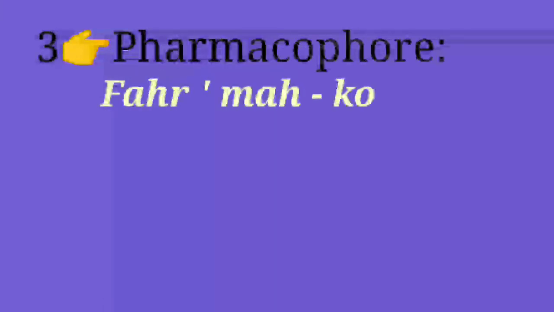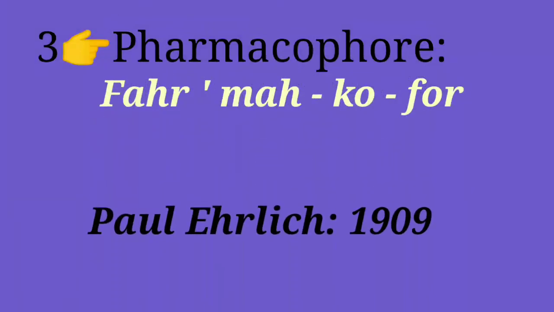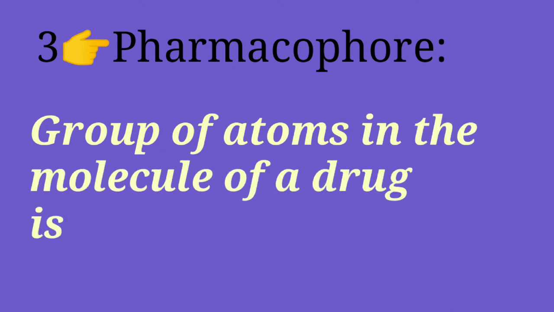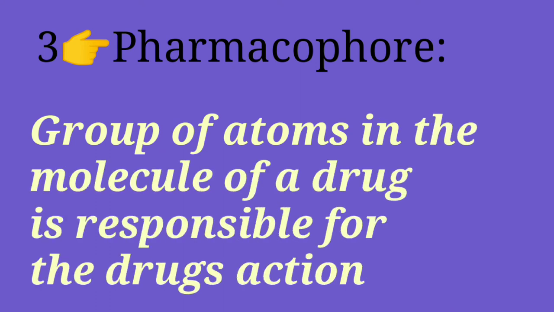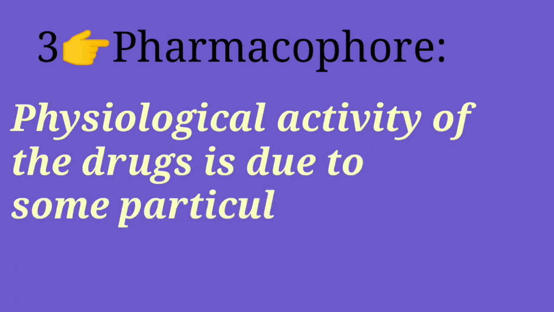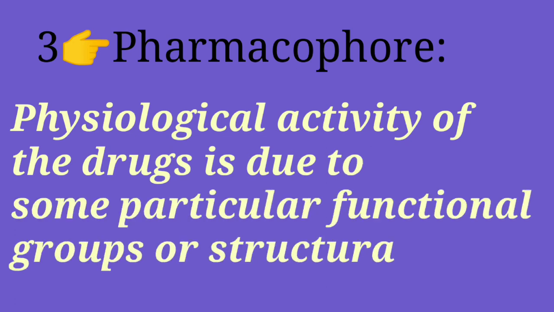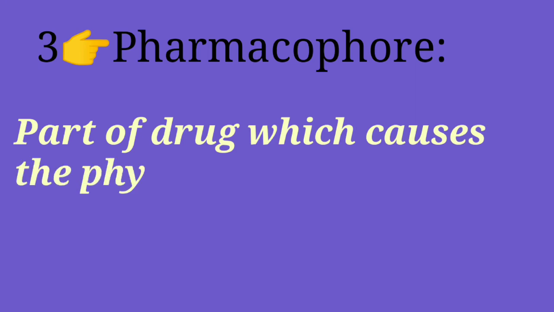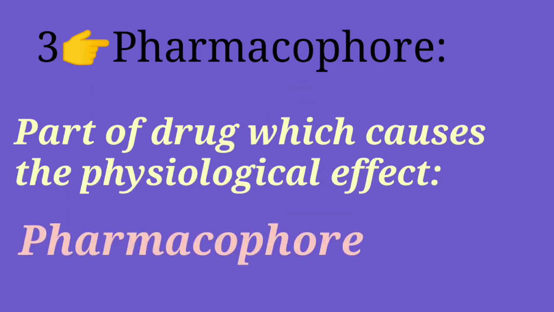Then the next term is pharmacophore. Students, it was first defined by Paul Ehrlich in the year 1909. The group of atoms in the molecule of a drug that is responsible for the drug's action. The physiological activity of drugs has been found to depend on the presence of some particular functional groups or structural units. Such a part of the drug which causes the physiological effect is known as pharmacophore.